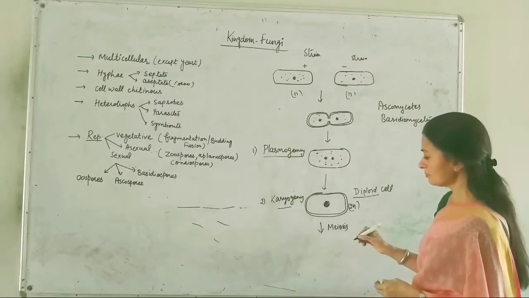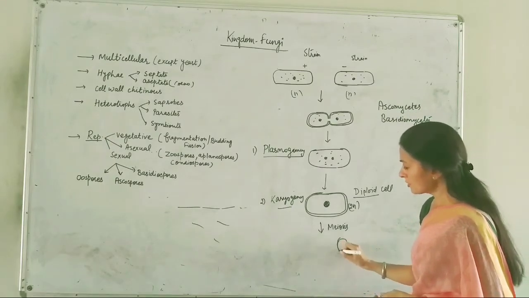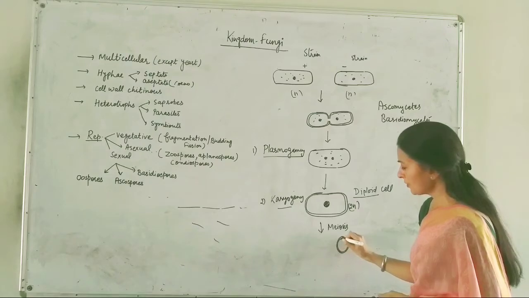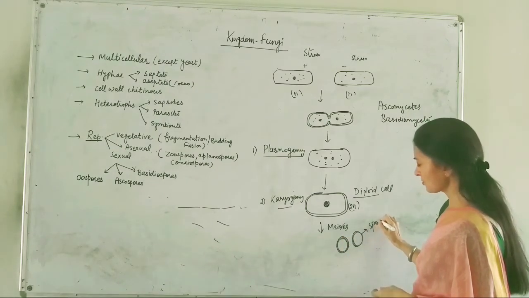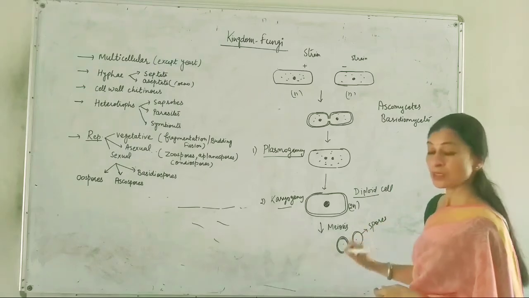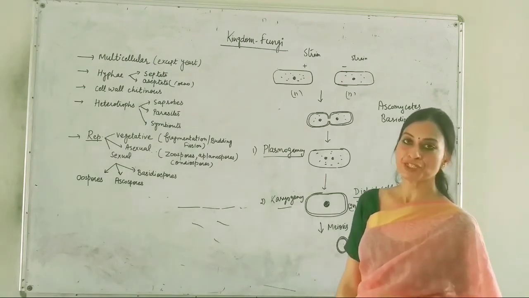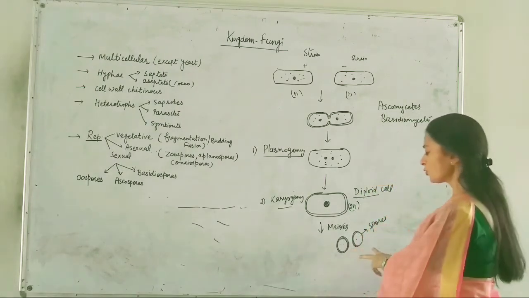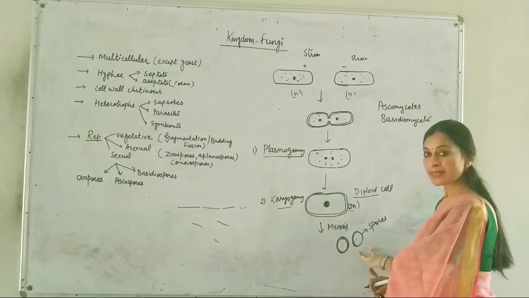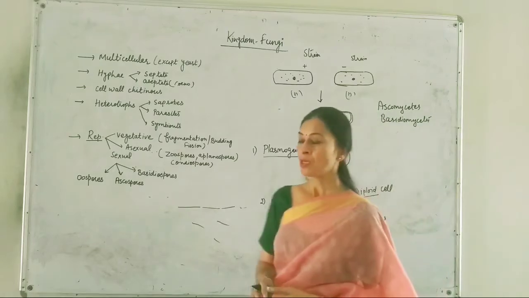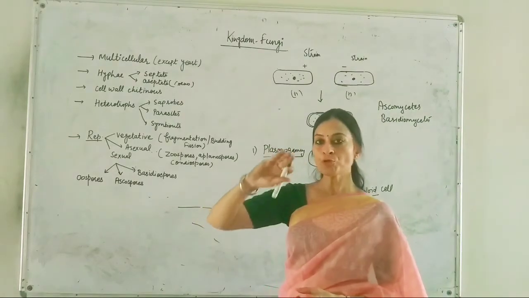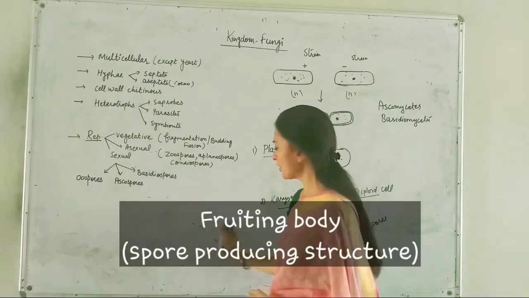These 4 haploid cells also have a thick wall around them. These thick-walled structures are known as spores. Each spore is haploid in nature. This zygote, which is a diploid structure, will lead to the formation of a fruiting body.